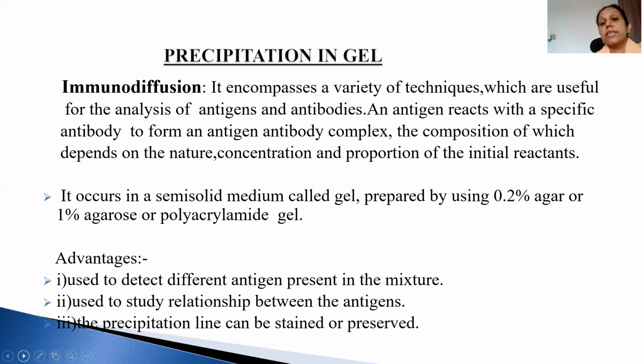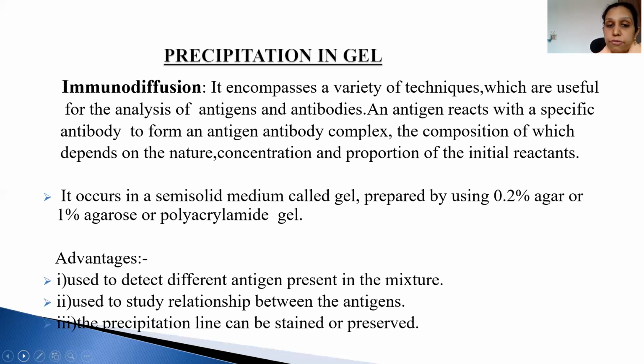Now, precipitation in gel, immunodiffusion. It encompasses a variety of techniques which are useful for analysis of antigen and antibody. An antigen reacts with a specific antibody to form an antigen-antibody complex, the composition of which depends upon the nature, concentration, and proportion of initial reactants. It occurs in semi-solid media called gel. It is prepared by 0.2% agar or 1% agarose or polyacrylamide gel.